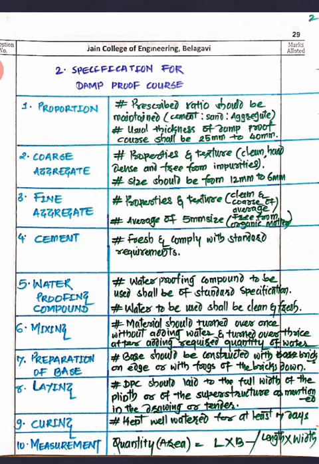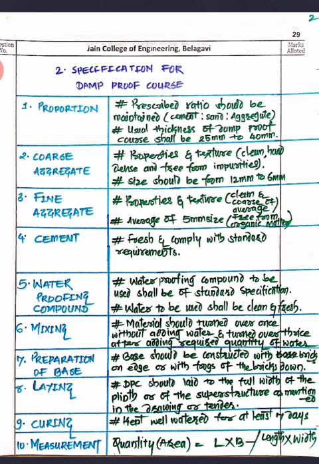Once you know how to execute that work on the field, then it is very easy to write down the specification. Now first, about the proportion. See, damp proof course is a concreting work, you know the proportion. They will be giving a proportion like 1:2:4, 1:3:6. Whatever proportion is there, you have to follow that proportion. Then there will be a ratio which you are going to follow with the cement, sand and aggregate. The usual thickness of damp proof course will be 25 to 40 mm. Now these are the main punching words. Along with this, you can have a few more words and you can make a paragraph for this, right? So this is the way that you are going to write in the examination.